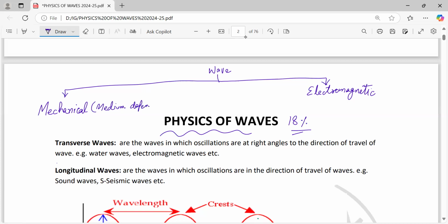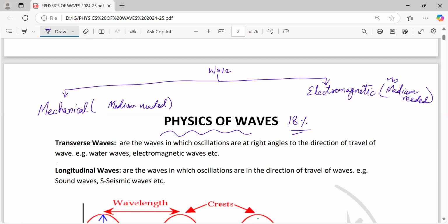In other words, it needs a medium. For electromagnetic waves, no medium is needed. Here, oh my goodness, I wrote it wrongly. No medium needed here, and here medium needed.